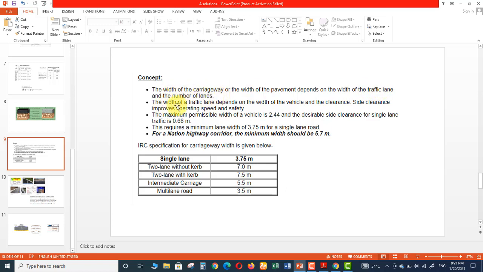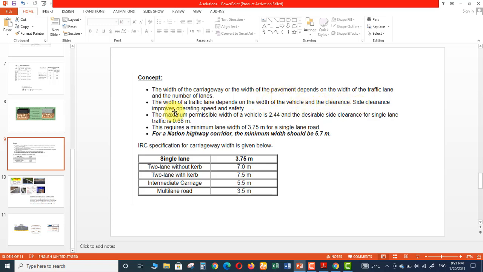And the second point is the width of a traffic lane depends on width of vehicle and clearance. It depends on what kind of vehicles we are driving on that road.